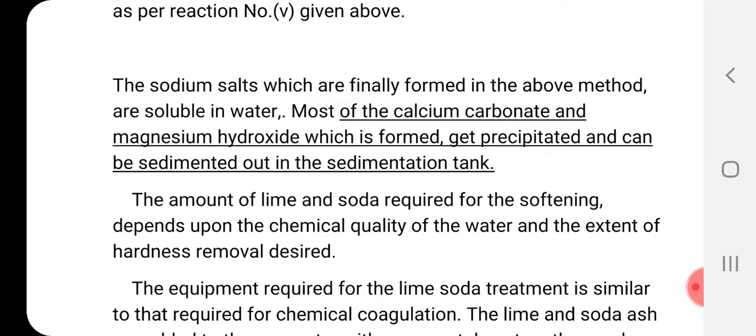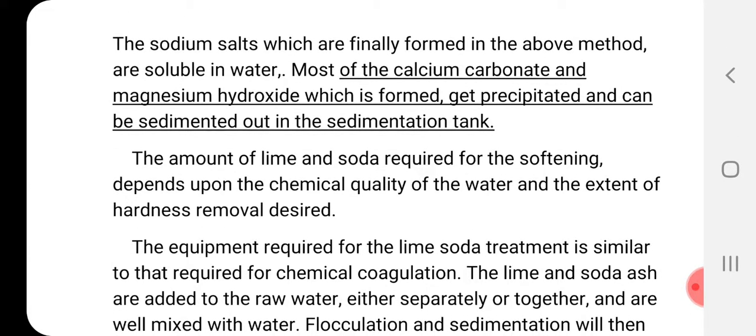Most of the calcium carbonate and magnesium hydroxide, please go through the underlined line here. Most of the calcium carbonate and magnesium hydroxide which is formed gets precipitated and can be sedimented out in the sedimentation tank.